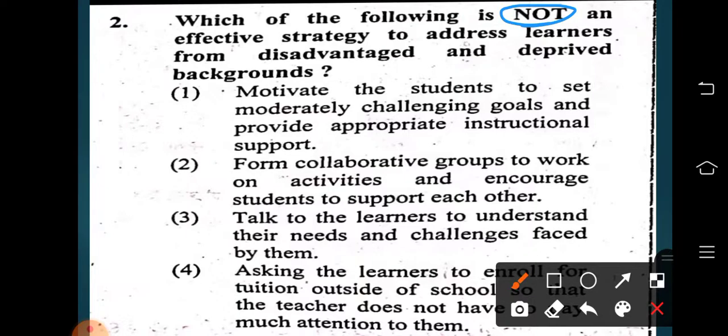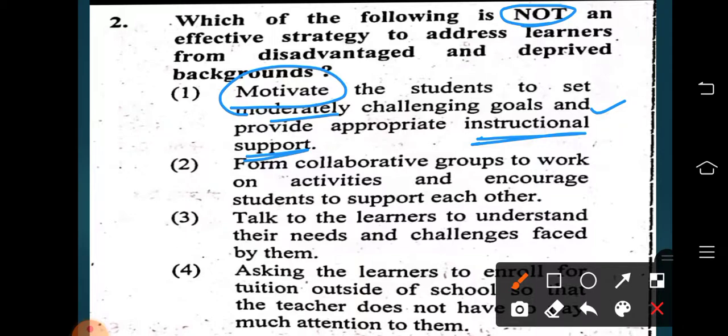As a teacher, we should consider what to follow for addressing disadvantaged and deprived background students. Motivate the students. Yes, motivation is always a positive thing. We have to encourage the students to set goals, not a very high or tough goal, but a moderate goal so that they can achieve it, and it can build confidence in them. We should also give instructional support, which means we should help them to achieve that goal. This is the right thing.